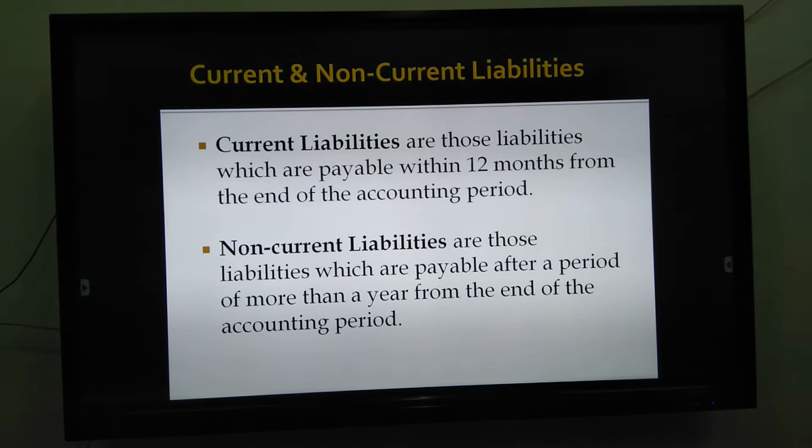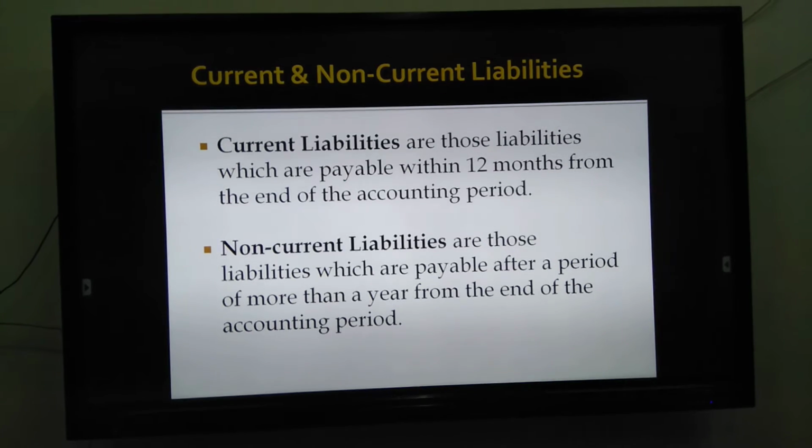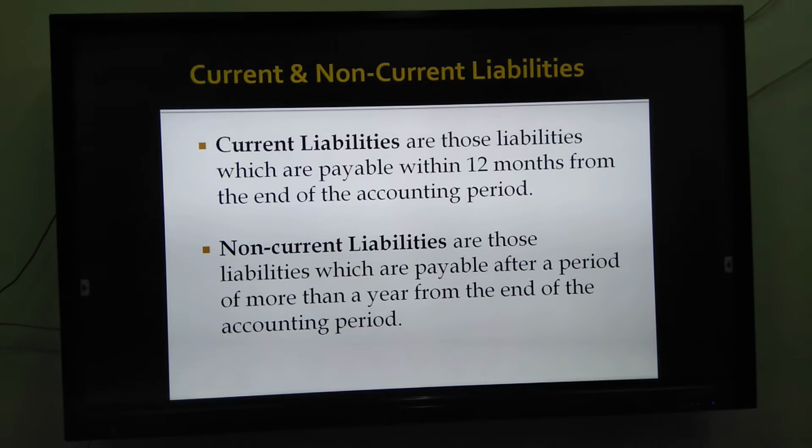Liabilities are classified into two parts, current liabilities and non-current liabilities. Current liabilities are those liabilities which are payable within 12 months from the end of the accounting period. For example, trade payables, creditors. And non-current liabilities are those liabilities which are payable after a period of more than a year from the end of the accounting period. For example, long-term borrowings.